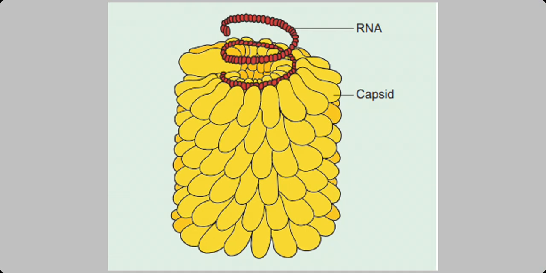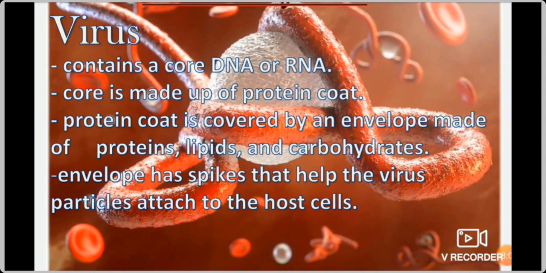The next virus is tobacco mosaic virus. You can see it in the tobacco plant. Tobacco mosaic virus, its shape is helical. So these are the different shapes of virus. Then we are going to see about the structure of virus. Virus contains a core, DNA or RNA. This is the genetic material, DNA or RNA.